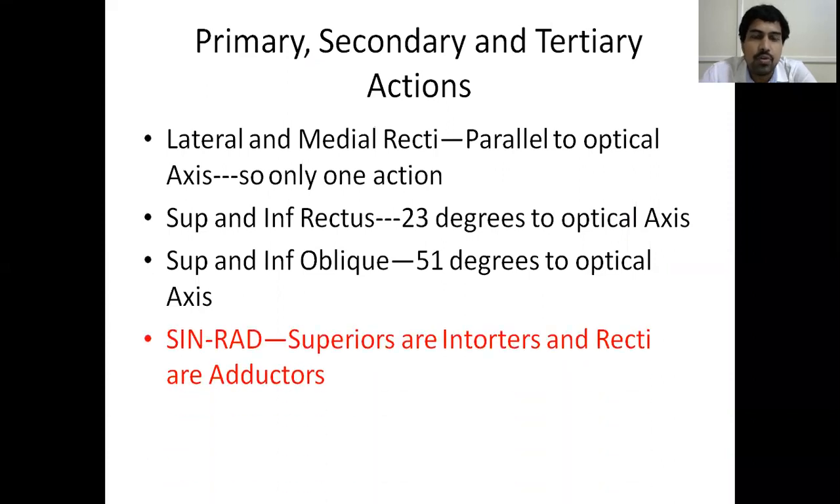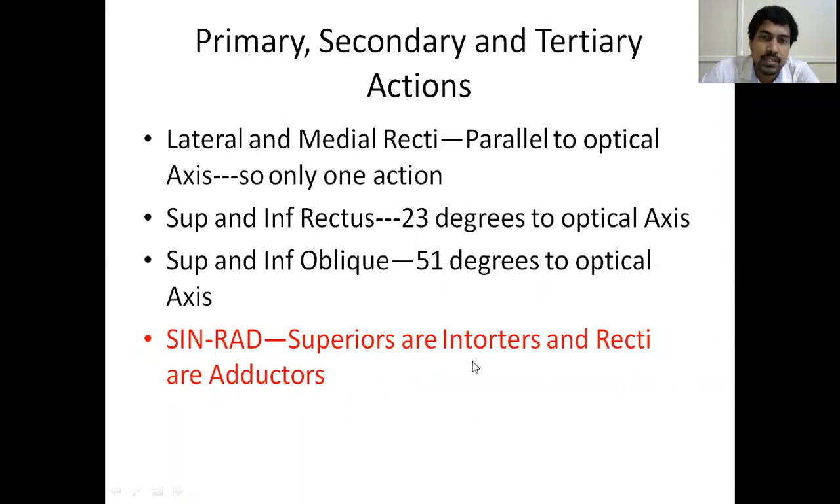Okay. So you remember this mnemonic here, SYNRAD. SYN: all the superiors are intorters. So you have two superior muscles. One is the superior rectus, the other one is the superior oblique muscle. So the superior rectus and superior oblique muscles are intorters, and RAD: all the recti muscles are adductors, ADD, adductors.